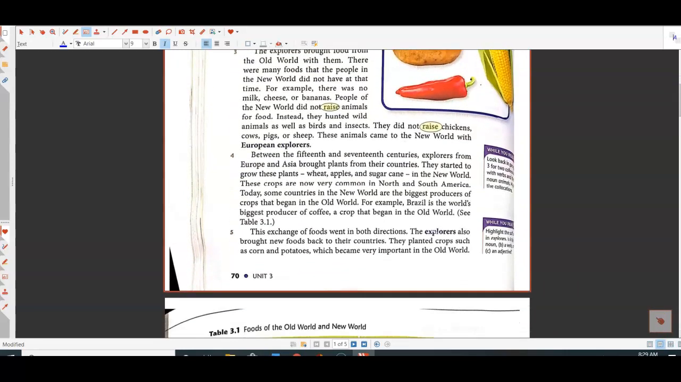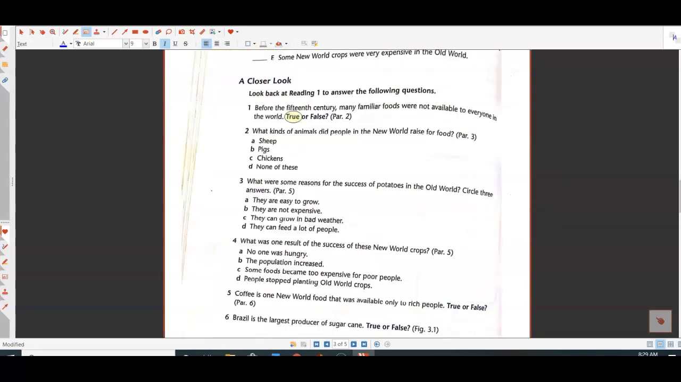Oh, wait, I think I forgot a question. Sorry, guys. Okay, what kind of animals did people in the New World raise for food? Remember, we said raise meant to help something grow. So think about the answer based on the paragraph. Look back and see, and you can pause it if you need to.